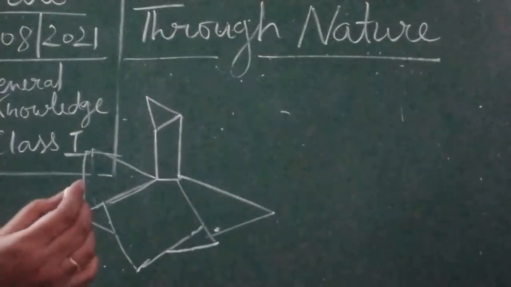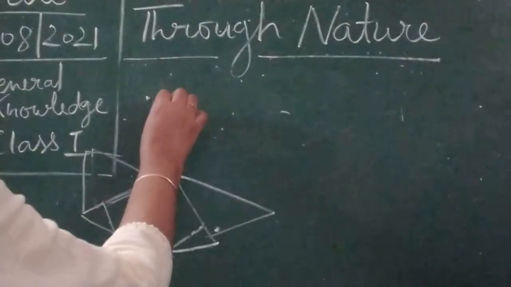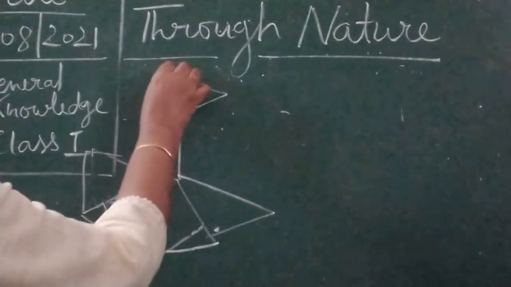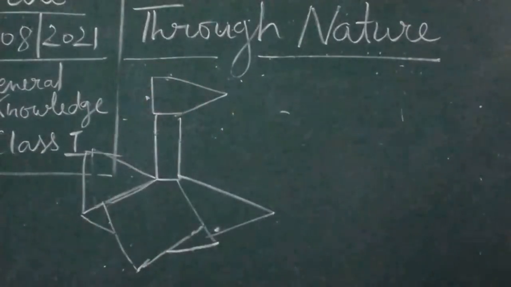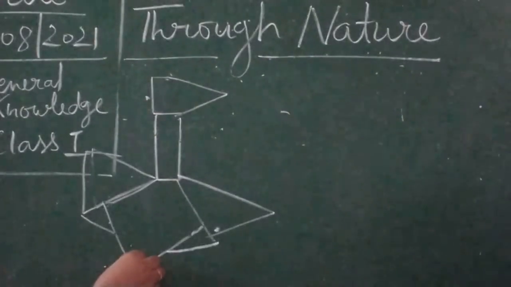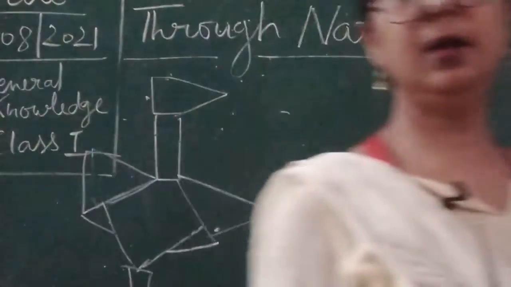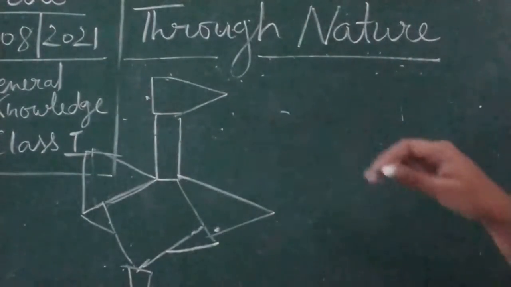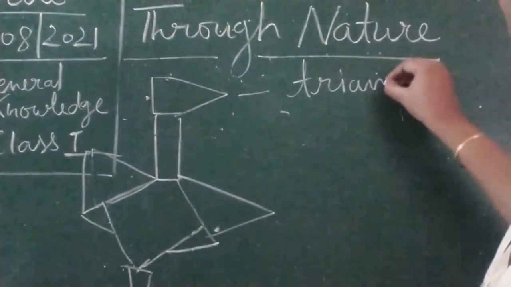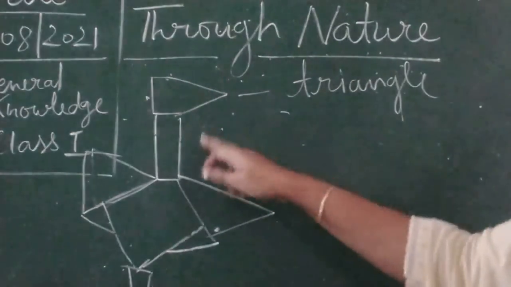Okay, now here children you can see, now one triangle we can make over here for its tail. Now children, here if you will see, this is triangle shape. Okay. Now we will move to this shape.